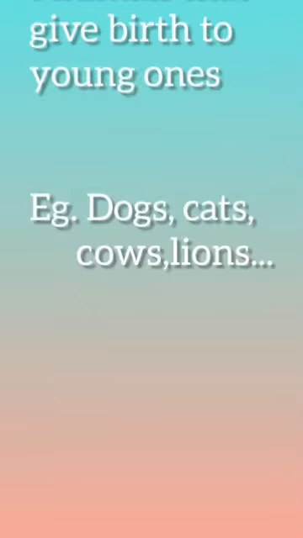Then we have certain animals that reproduce by laying eggs. These are the examples: birds, insects, frogs and fish. All these animals lay eggs to produce their young ones. The second category is giving birth to their young ones. We can see dogs, cats, lions, cows and many animals reproducing by giving birth to their young ones. So let us discuss one by one in detail.